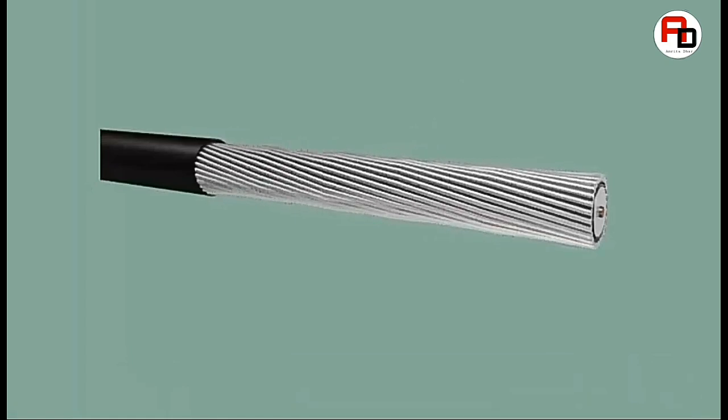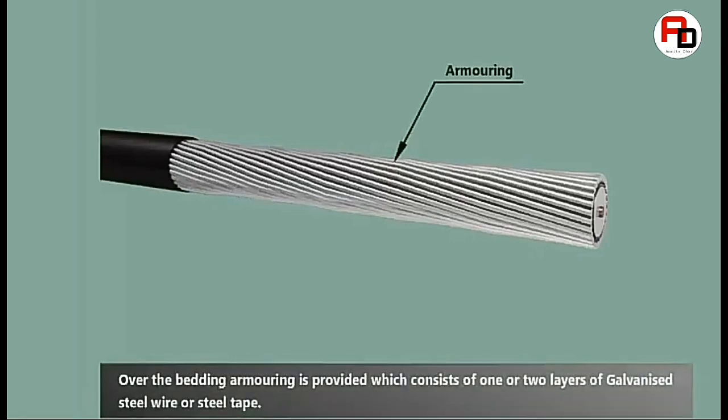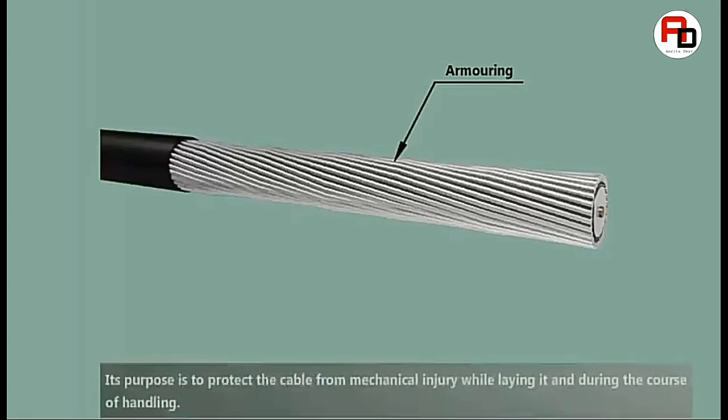Next one is armoring. Over the bedding, armoring is provided, which consists of 1 or 2 layers of galvanized steel wire or steel tape. Its purpose is to protect the cable from mechanical injury while laying it and during the course of handling.